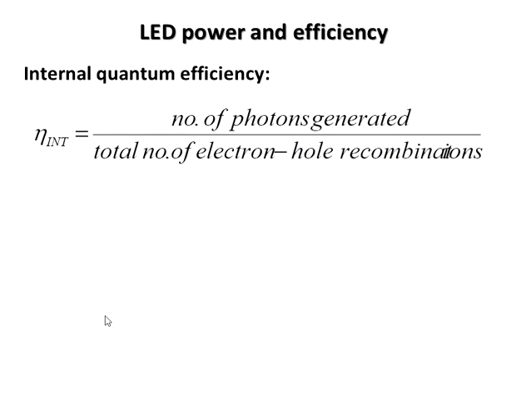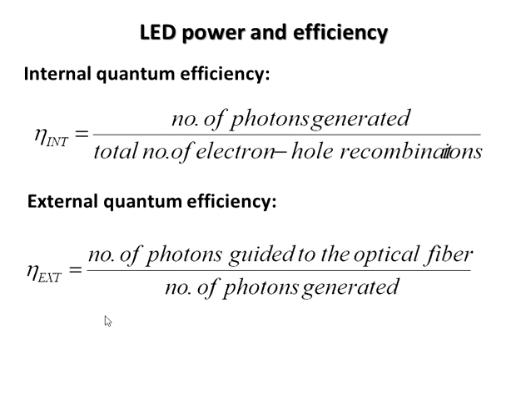Every recombination process may not produce the photons, so this efficiency is defined. How many photons are generated out of the total recombination processes. Then we define the external quantum efficiency. It is given as number of photons guided to the optical fiber to the number of photons generated.